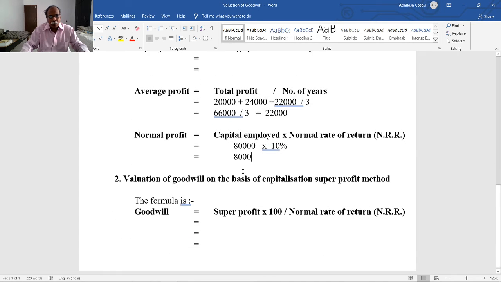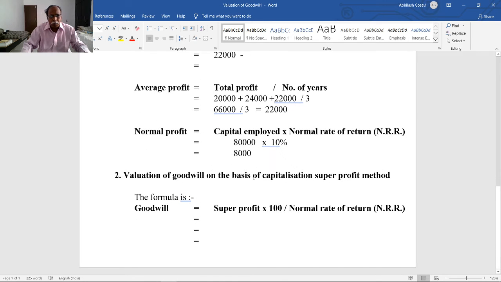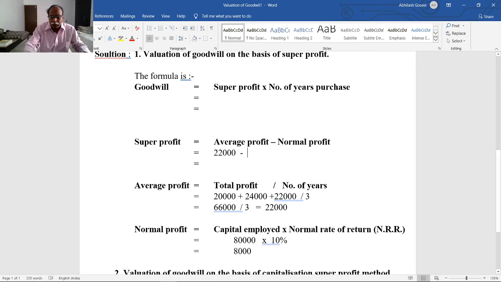Average profit we have calculated, normal profit we have calculated, now find out the super profit. Super profit is equal to average profit, which is 22,000, minus normal profit, which is 8,000. Super profit is equal to 14,000. The super profit is 14,000.